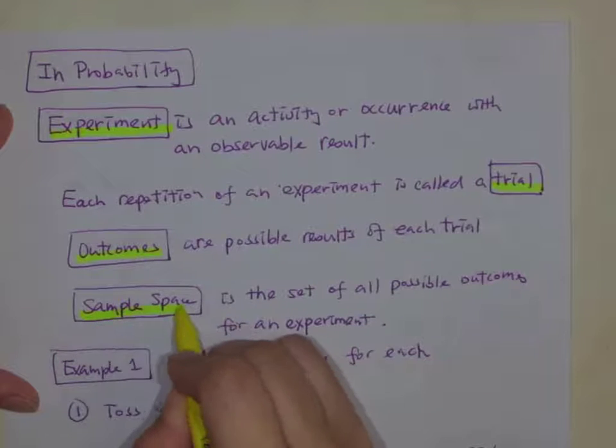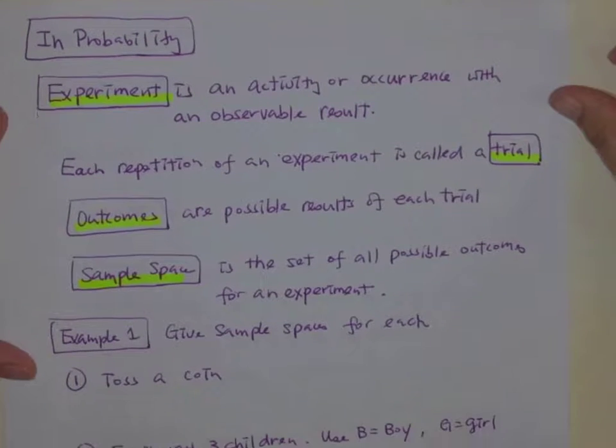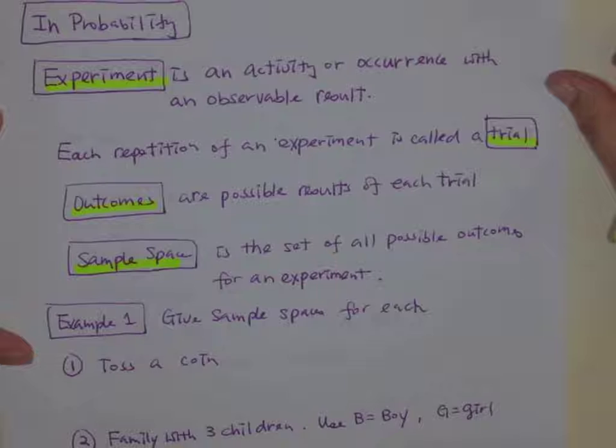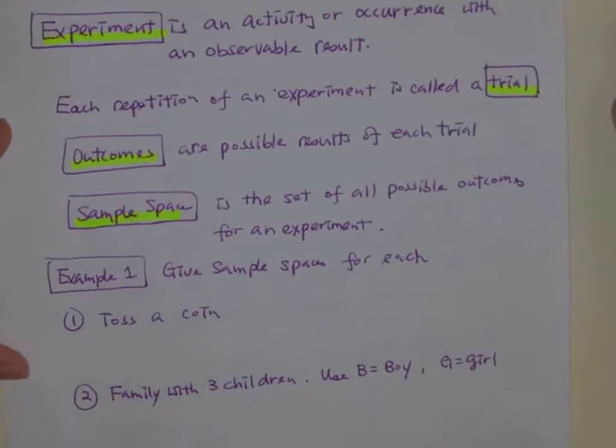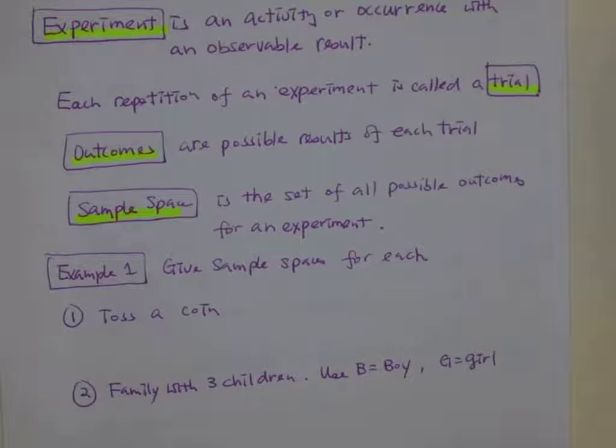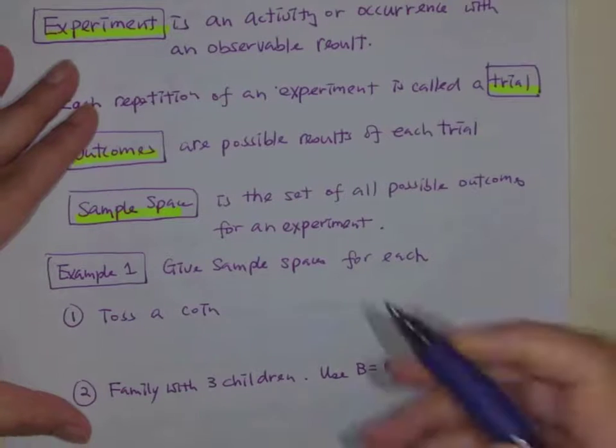The sample space would be all the possible outcomes of an experiment. If you're tossing a die, it could be 1, 2, 3, 4, 5, 6, right? Let's look at some examples about sample space. If I'm looking for the sample space of tossing a coin, I only have 2 results, right?